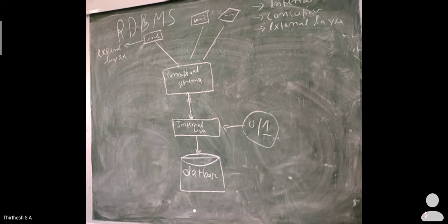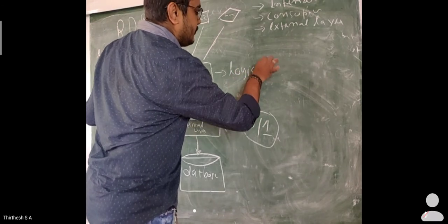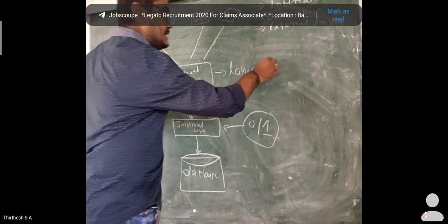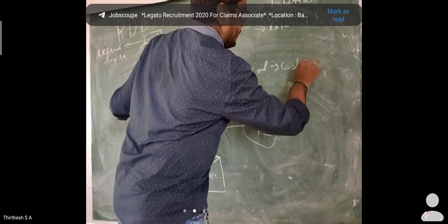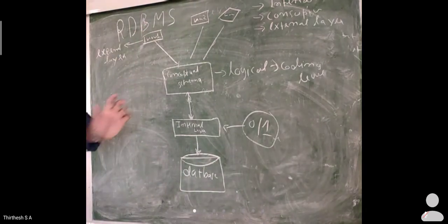What happens here? This layer deals with the logical structures of the entire database. Hence, it is known as the logical layer. It deals with the logical structure, which simply we can say is the coding level. It is not C++, but the actual coding level called SQL, structured query language, which you are going to learn in the coming chapters.